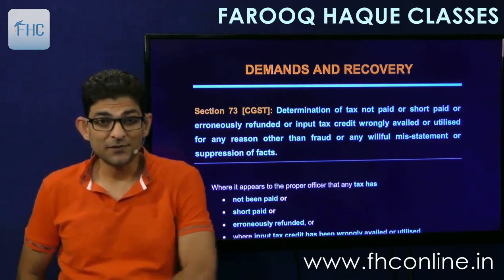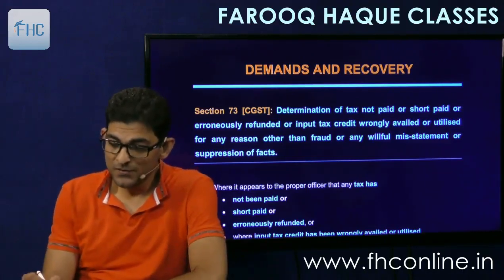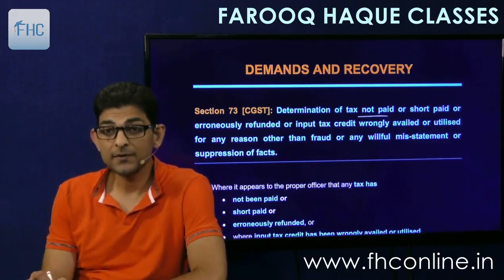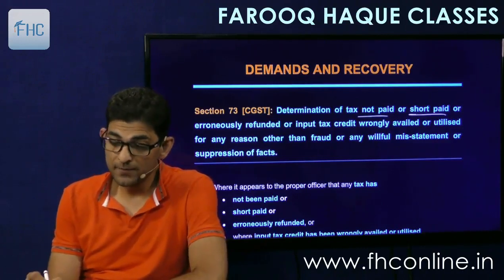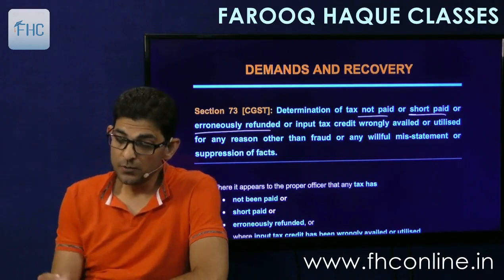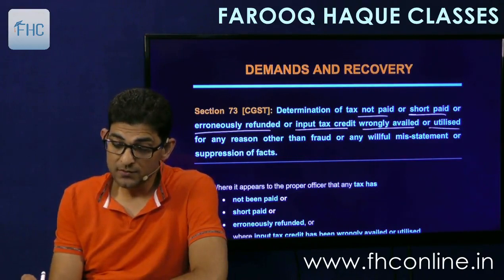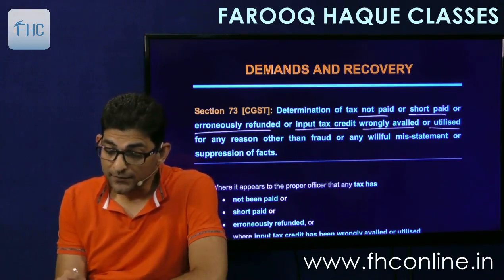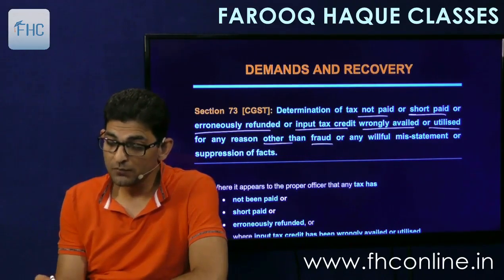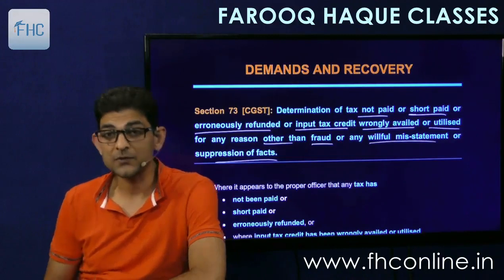So we'll start with 73. Determination of tax not paid, short paid, or erroneously refunded, or input tax credit wrongly availed or utilized for any reason other than fraud or any willful misstatement or suppression of tax.